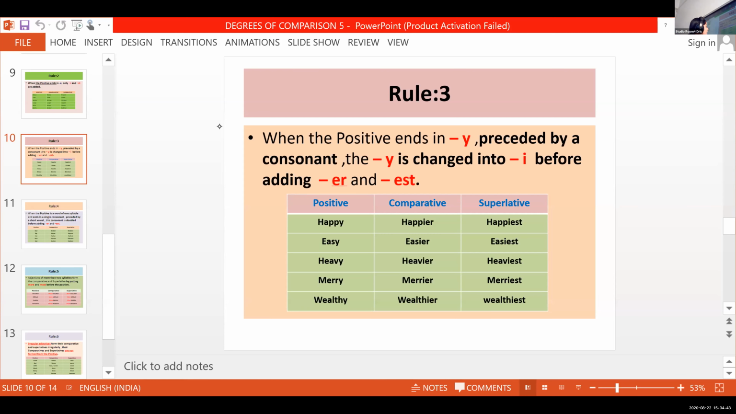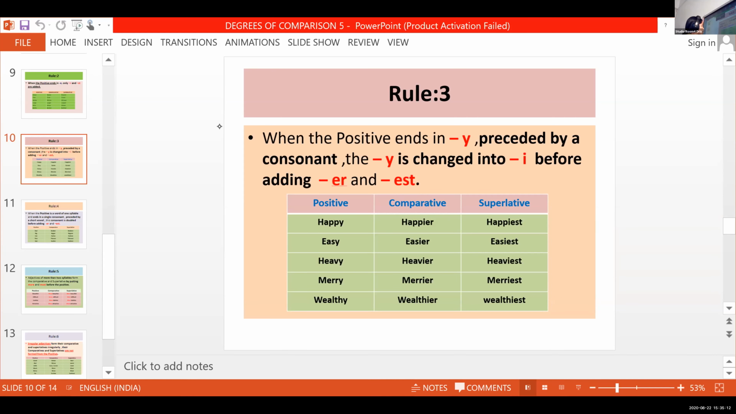See, in happy, just before Y, which consonant letter is used? P. Okay. And in easy, before Y, which consonant letter? S. In heavy, in merry, R. In the word wealthy, H. See, so this is the rule.